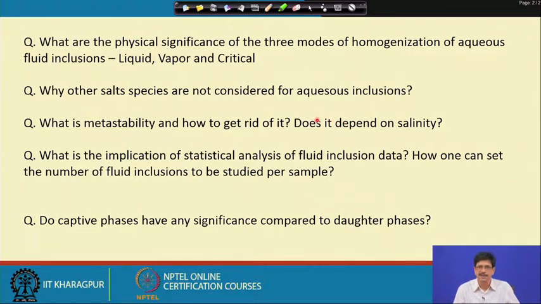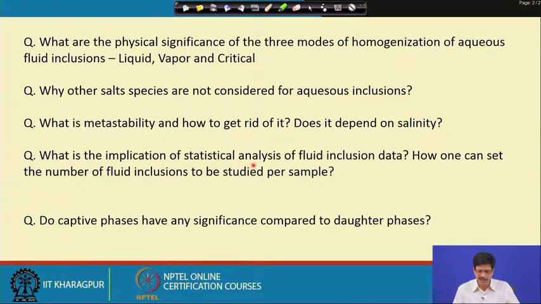But if it homogenizes at a temperature way different from the original value, then we know that we are not able to reproduce the temperature of homogenization, and in that case that inclusion has to be simply discarded. Metastability does not depend on salinity, but it does depend a lot on the inclusion size. That is why we generally avoid inclusions which are less than 5 microns in their maximum dimension.